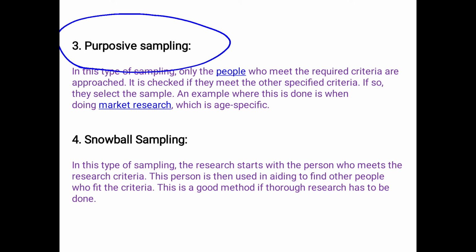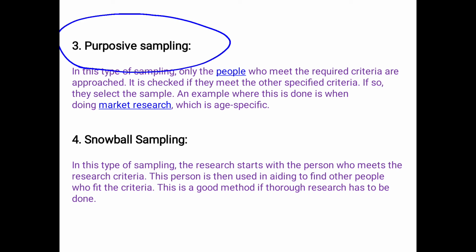Here the researchers depend on their own judgment when choosing members of the population to participate in their survey. Based on his judgment, the researcher finally selects the sample units, and that is why this method is called judgmental sampling or purposive sampling.